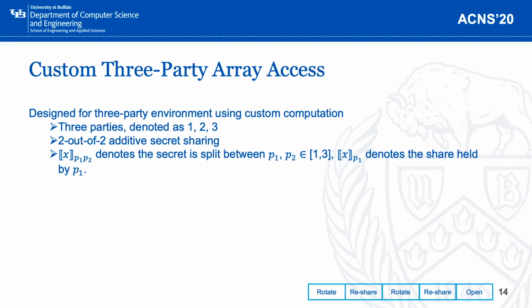This protocol is designed for three parties only. Instead of using Shamir secret sharing, in this work we use 2 out of 2 additive secret sharing. If you see a value in a double bracket with a subscript P1 or P2, it means this value is secret shared among two parties, and P1 or P2 is the party that holds this share. In this protocol, we use rotation to hide the access pattern. We will rotate the entire array 2 times.